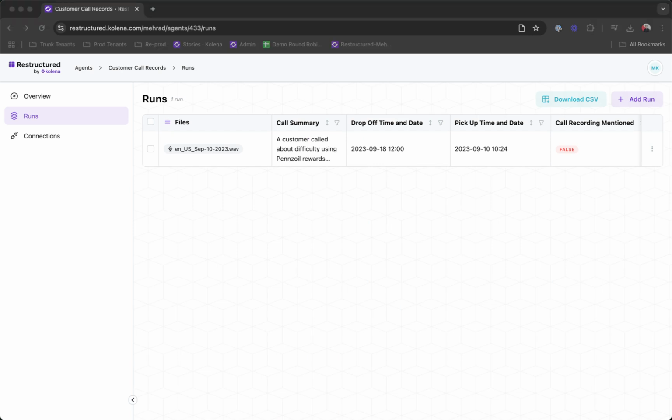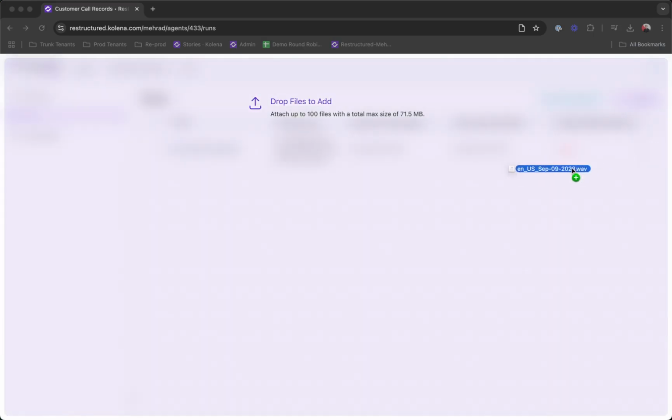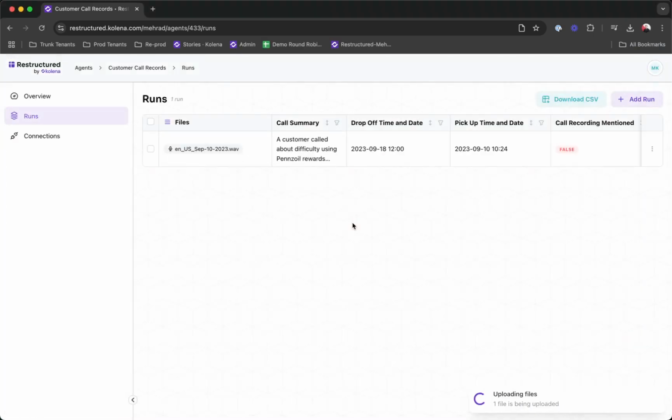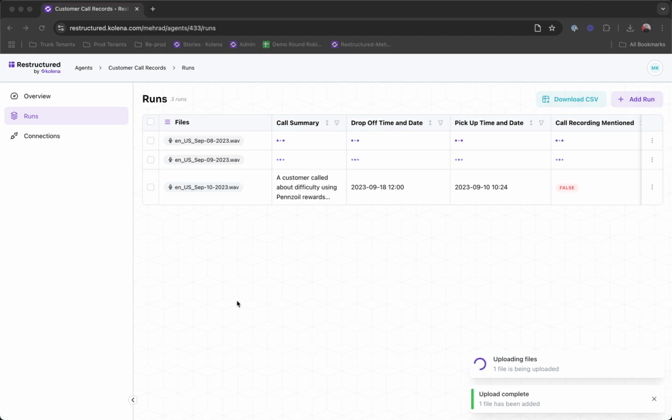You can very easily integrate this with your systems so that all the calls as they happen come in and the agent is able to run the extractions on those. For this demo, I am just adding 2 additional calls to show you how easy it is to automate this process. Now, as the files are uploaded, the agent starts the transcription process, and after that, it will start extracting the information that I asked it to.